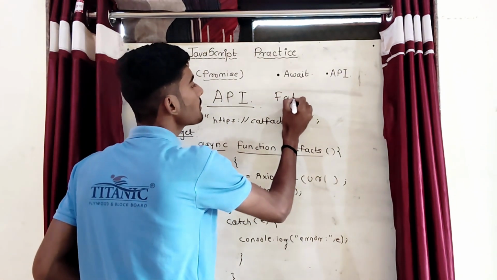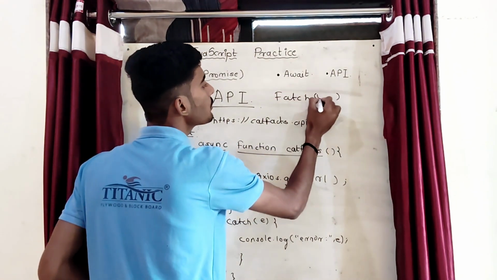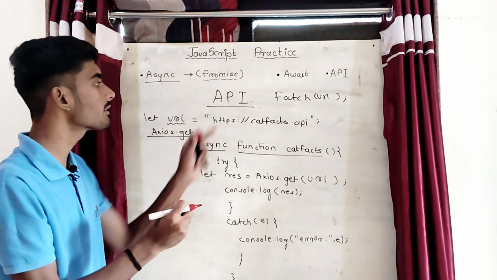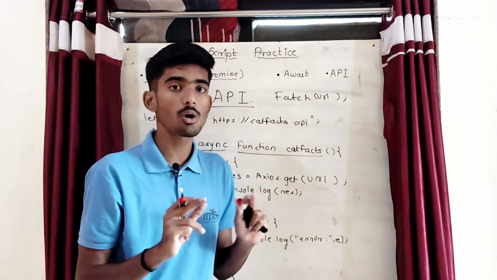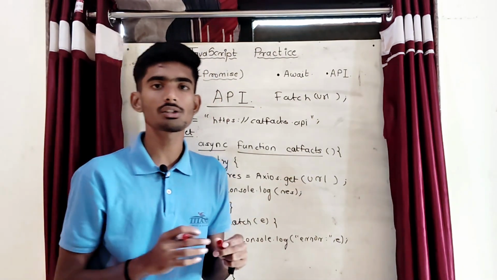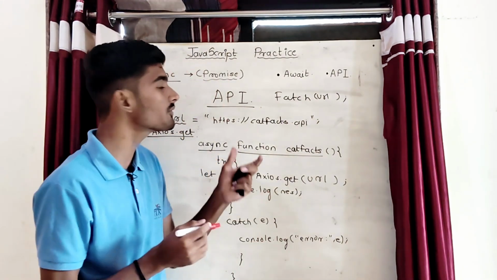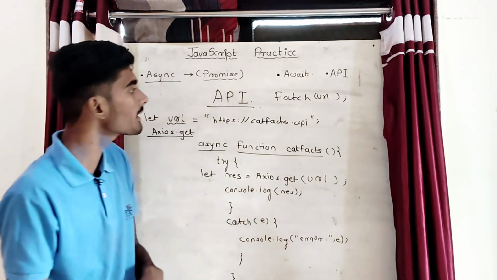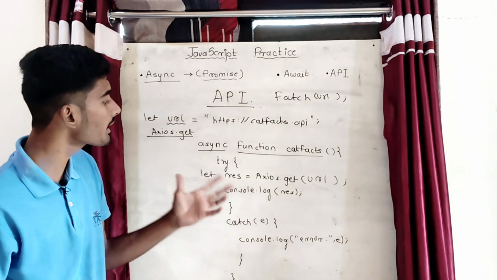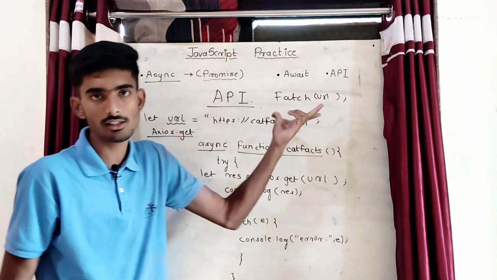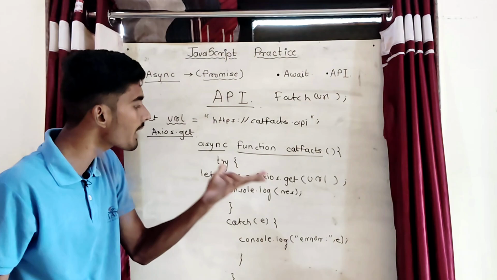If you pass a URL in the fetch method, then it simply returns an output, and that output is not in the form of JSON data. What is JSON data? JavaScript Object Notation. So JSON data is in the form of object notation, which is very similar to JavaScript objects. That JSON data we can get from the axios.get method, but we can't get it directly from the fetch method. So instead of fetch we use axios.get.